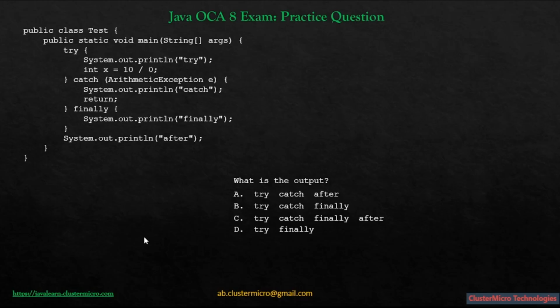Then we hit a return statement. Java notes that we want to return from this method, but before it actually returns, finally gets to run first. Finally executes, finally is printed. Now the return from the catch block completes. The method exits, right? The last line System.out.println after never executes. The return inside the catch block already determined that the method is exiting. After is only reachable if no exception was thrown and no return was hit. Neither of which is the case here. Okay, so the complete output is try, catch, and finally. 3 lines and not 4.